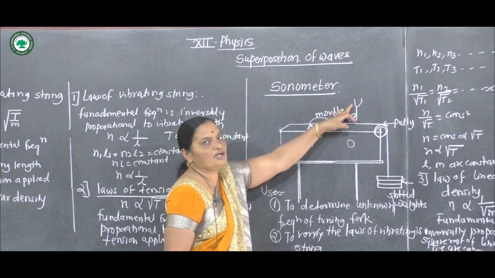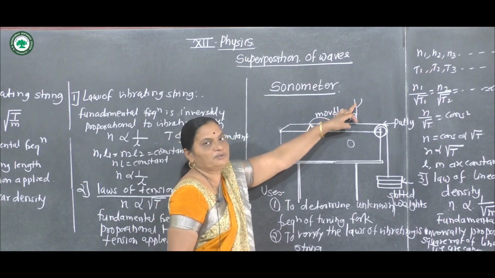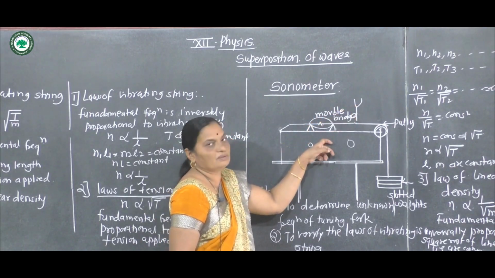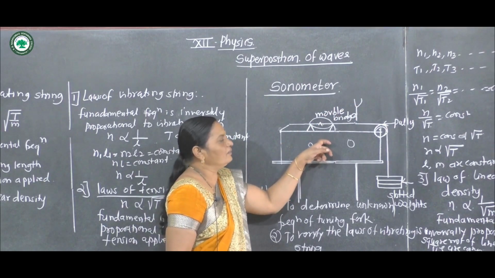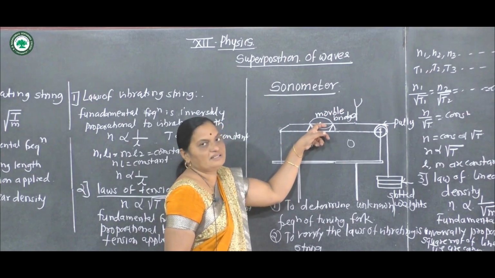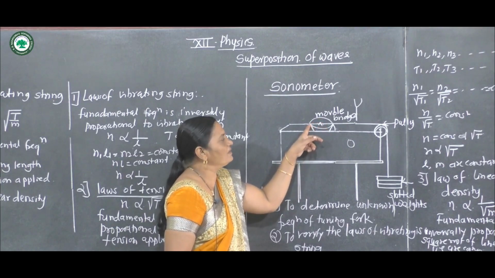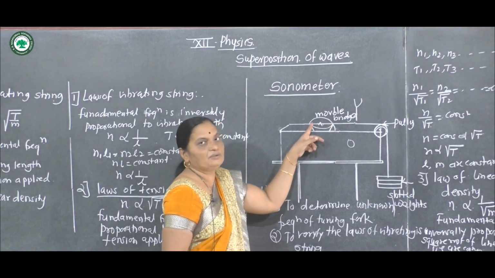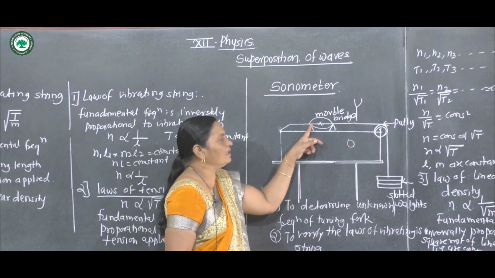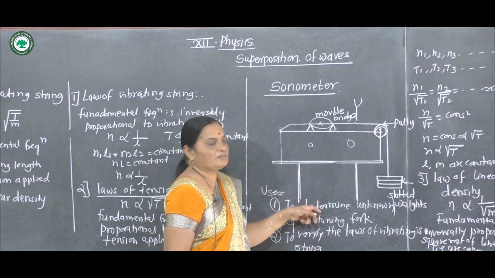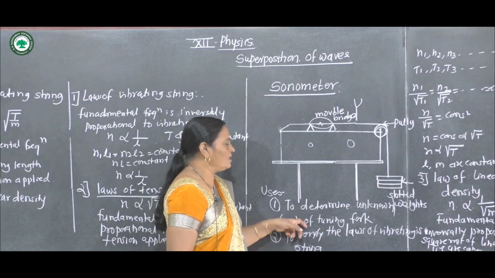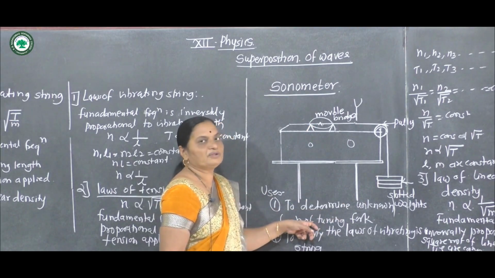When the frequency of the tuning fork is exactly equal to the natural frequency, there is resonance and the paper rider falls down. The distance between the two bridges is the vibrating length. Thus we can determine the unknown frequency of the tuning fork.